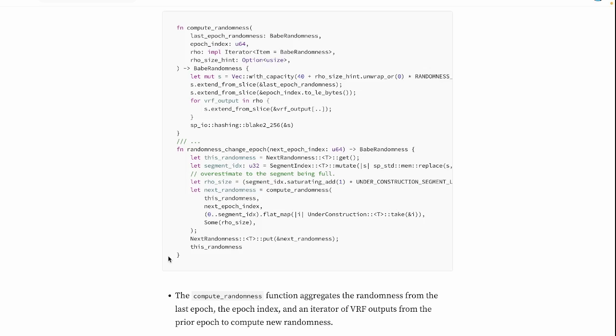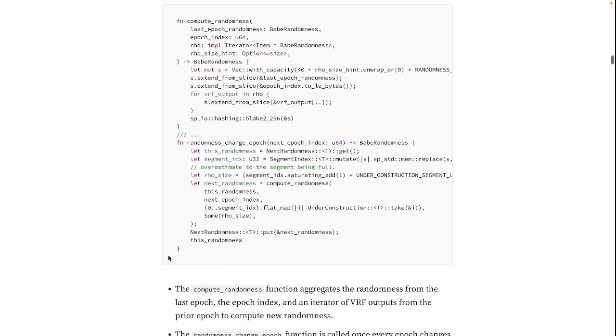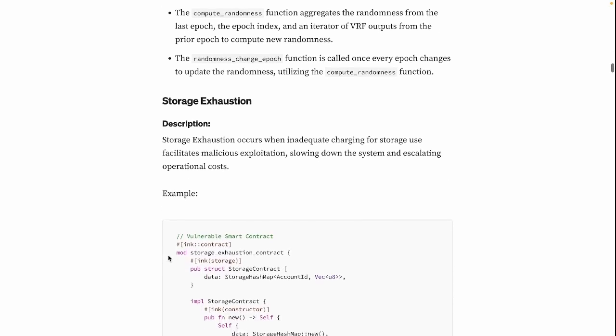And then the randomness change epoch function is called once every epoch changes to update the randomness utilizing the compute randomness function. Let's go with the next vulnerability, storage exhaustion. Alright, so what is it and when does it occur? It occurs when inadequate charging for storage use facilitates malicious exploitation, slowing down the system and escalating operational costs.